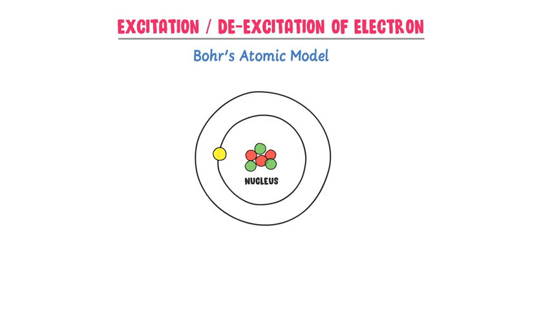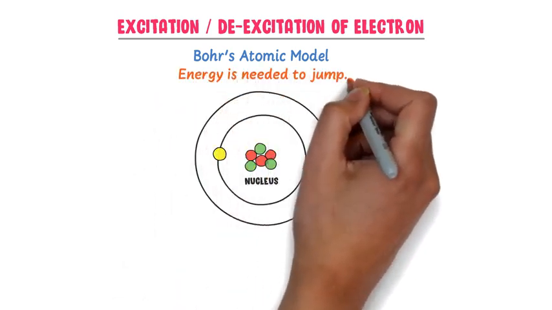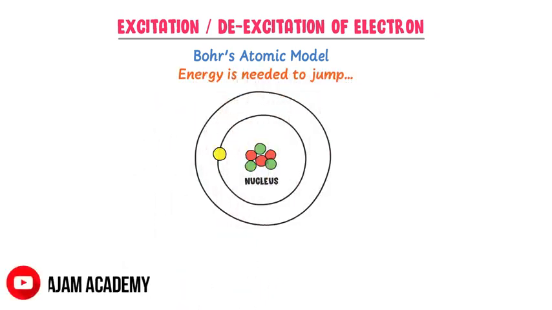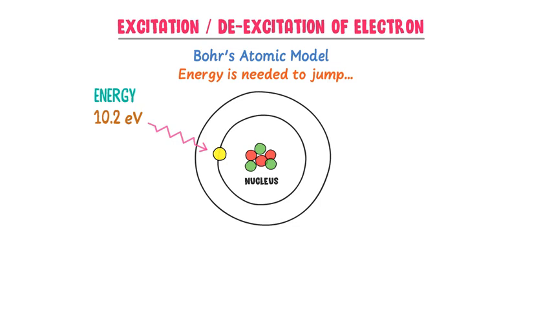According to Bohr's atomic model, energy is needed by this electron to jump from the first energy level to the second energy level. Let's say I provide 10.2 electron volt energy to this electron. It will be excited and will move from the first energy level to the second energy level. After some time, this electron will be de-excited. It will give off or radiate the same amount of energy, 10.2 electron volt, to the surroundings.